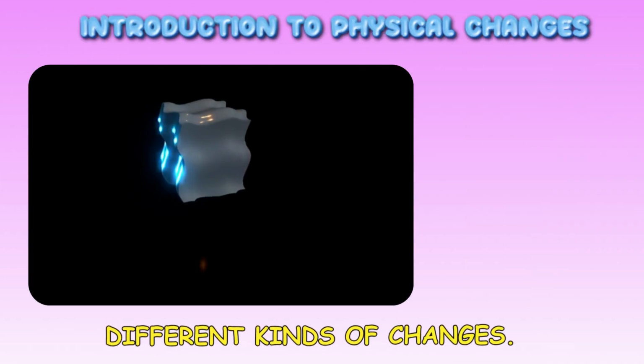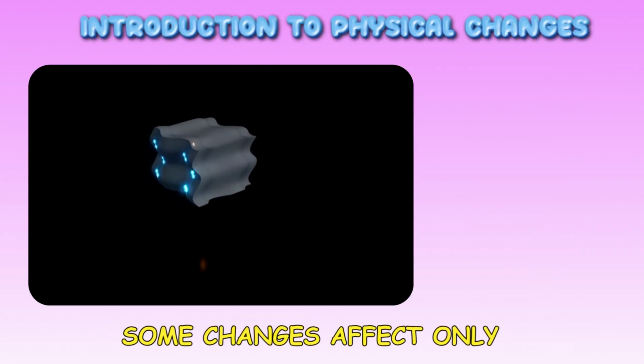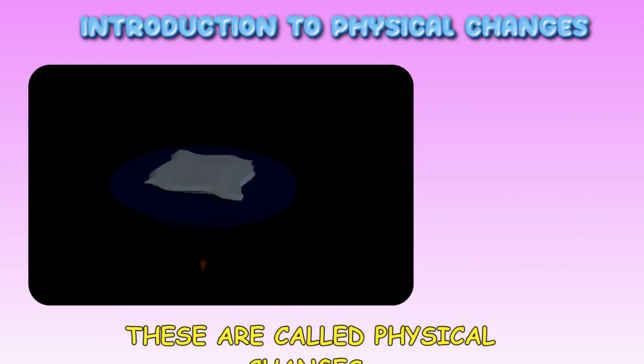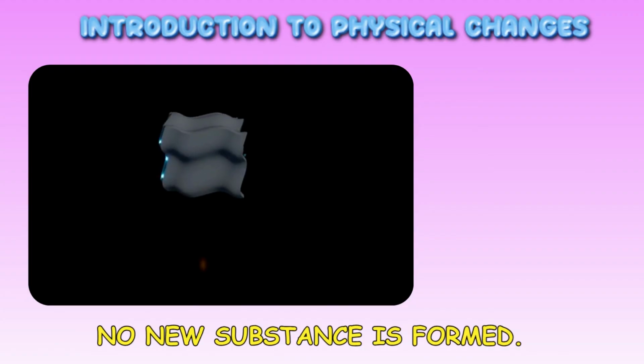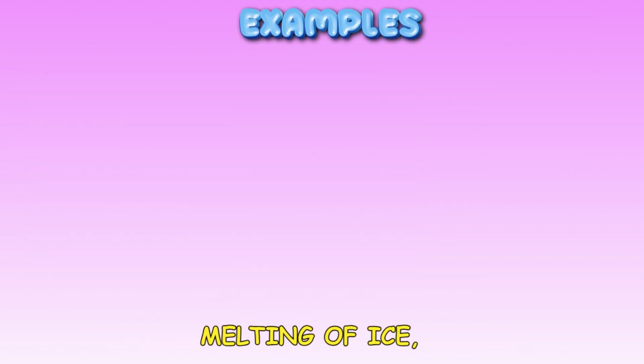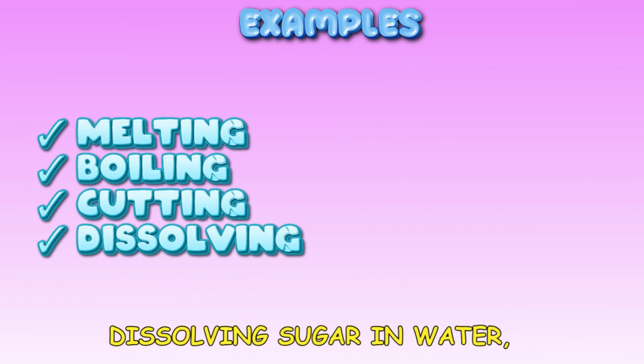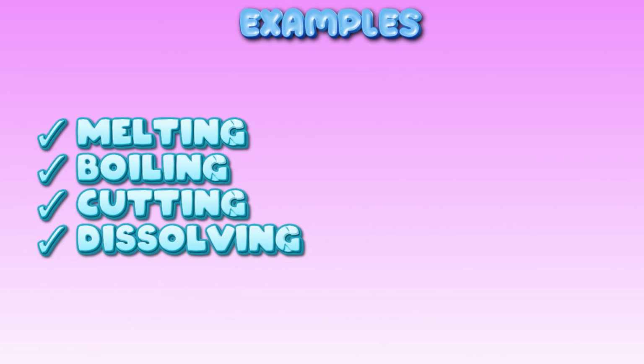Matter can undergo different kinds of changes. Some changes affect only the appearance or state of a substance. These are called physical changes. No new substance is formed. Melting of ice, boiling of water, cutting paper, dissolving sugar in water. All these are physical changes because no new substance is produced.